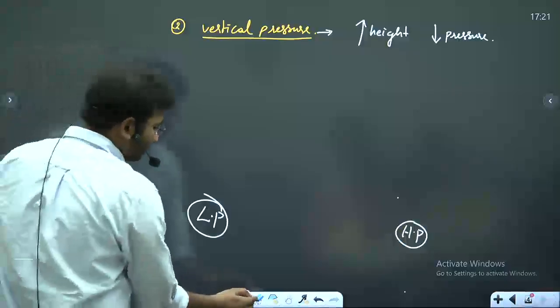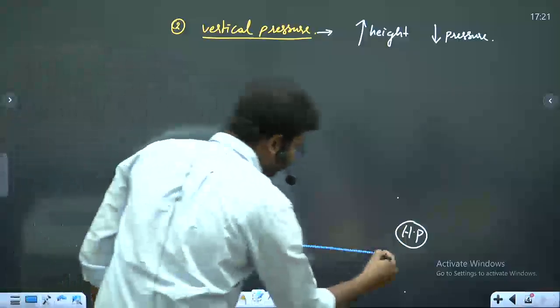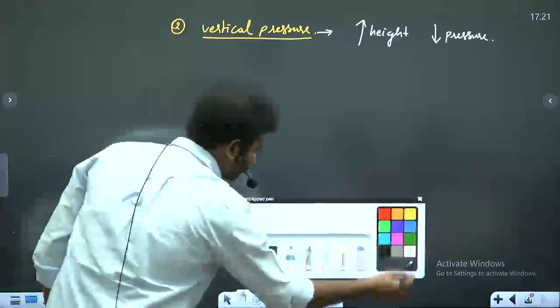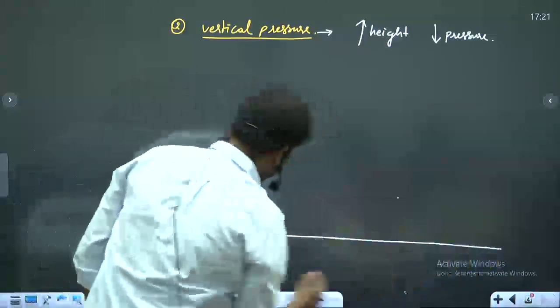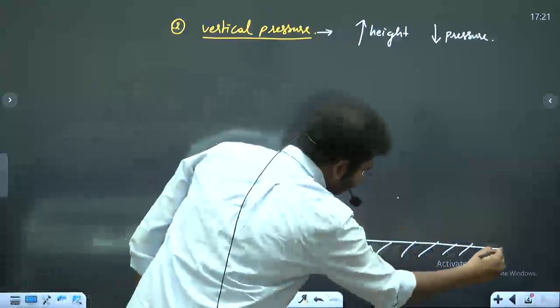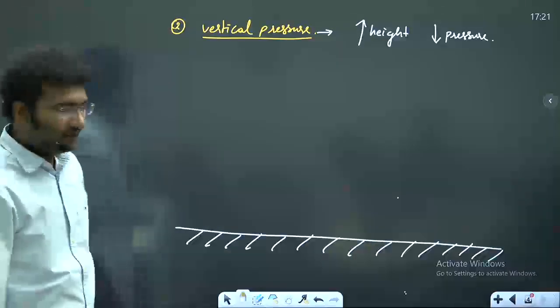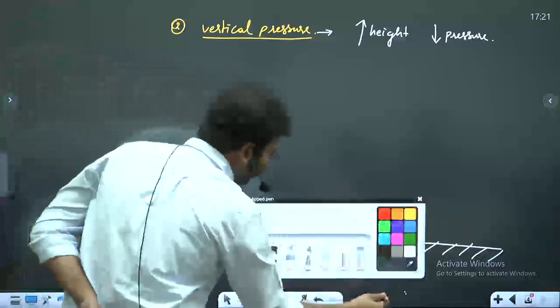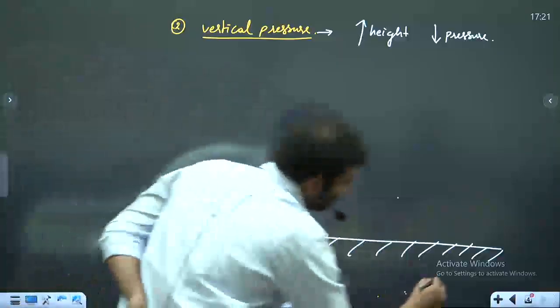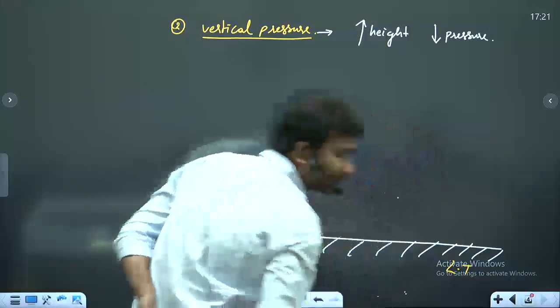So imagine that you have a surface area. Imagine this is a surface. Right? And here you have high temperature, and here you have low temperature.